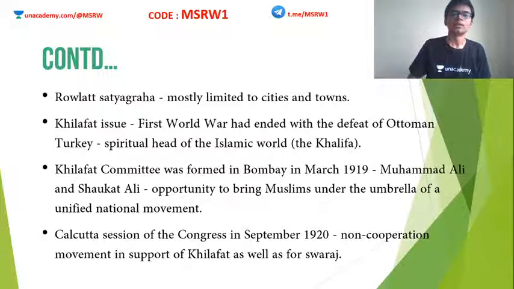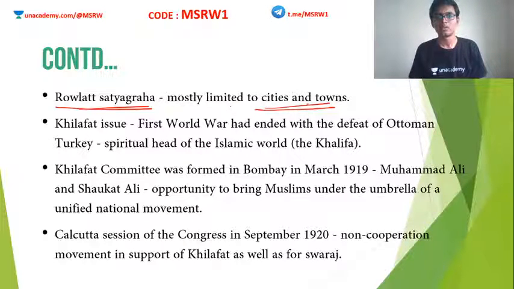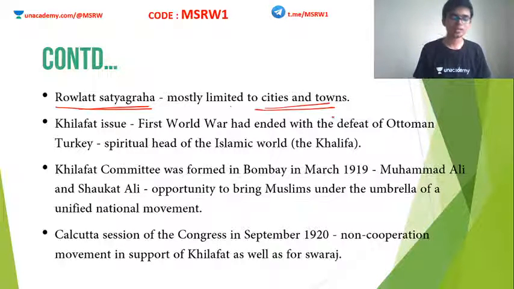Now, one very important thing to note here is that Rowlatt Satyagraha was mostly limited to cities and towns. Although this is one of the pan-India satyagrahas that happened in India at that time, still rural participation was mostly absent. It was confined within the cities and towns. Clear? So Mahatma Gandhi wanted to increase the base of his mass movements. The urban people joining is fine, but we also need the rural people. So what did he do now? When he got an opportunity a couple of years later, he ensured that every section of Indian society united behind him.